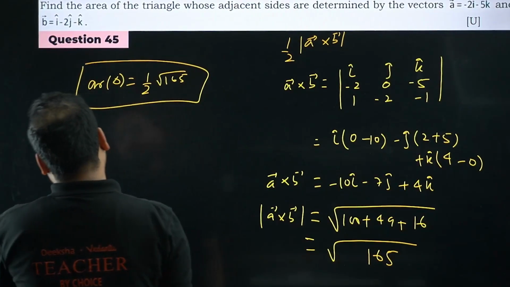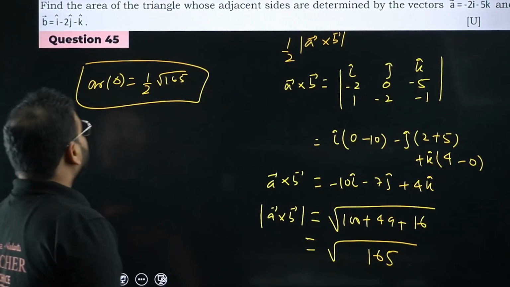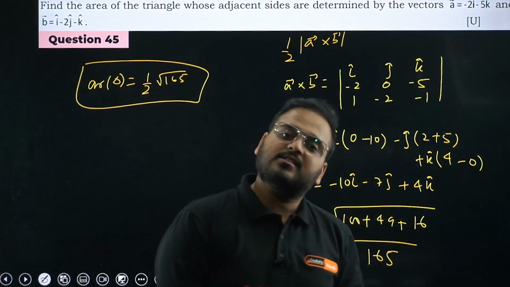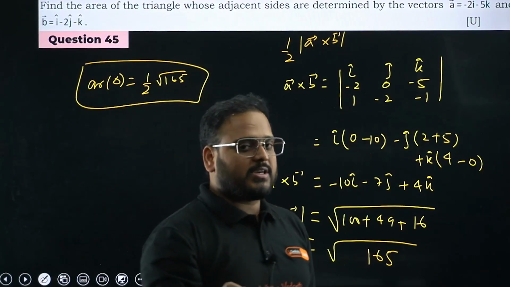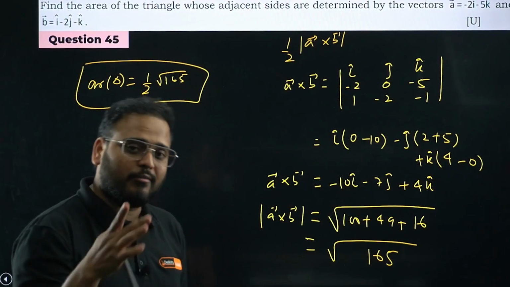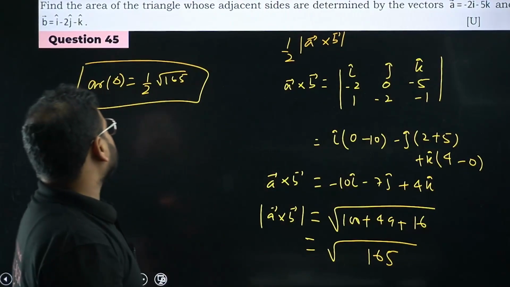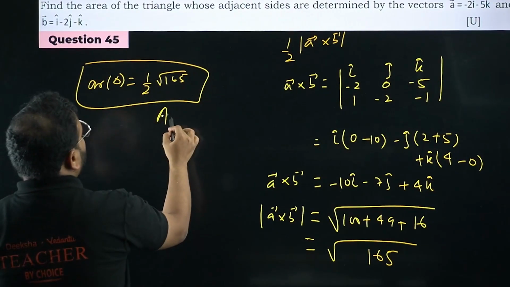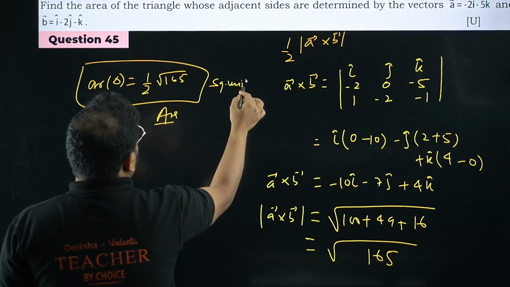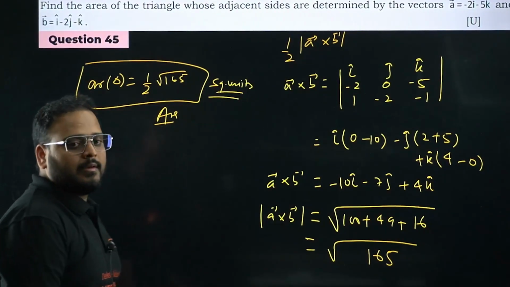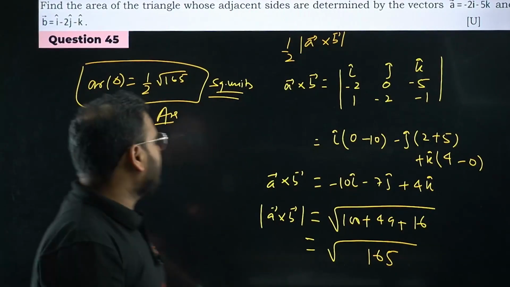Let me know the answer. Let me know if you're getting the same answer, or if there is any different answer, let me know that as well. Please cross check and do the calculation from your side. I might make a mistake somewhere, you have to help me out there. So the question's answer is 1 by 2 times root 165 square units. Question number 45 is done.